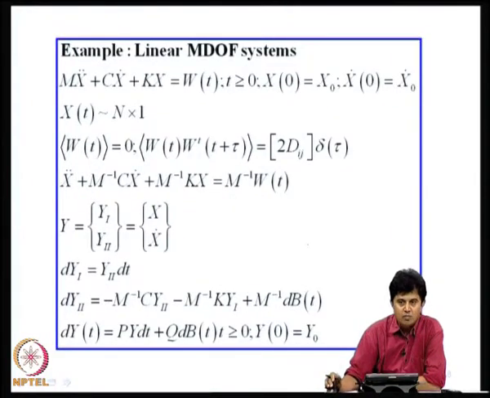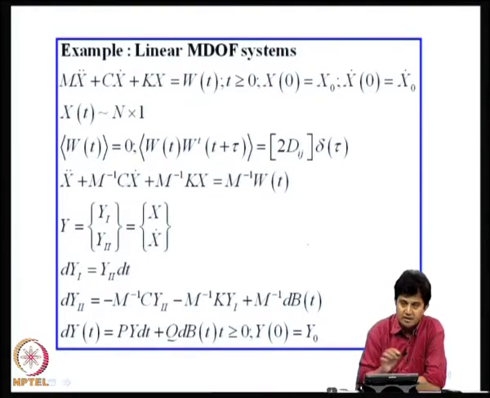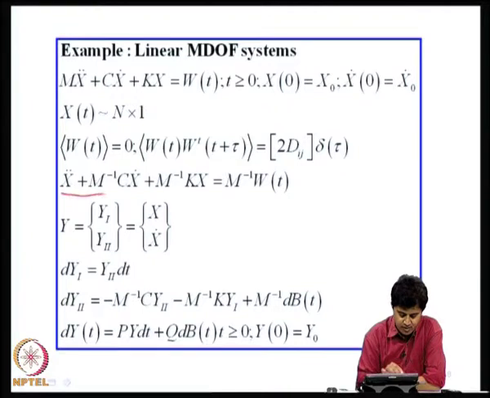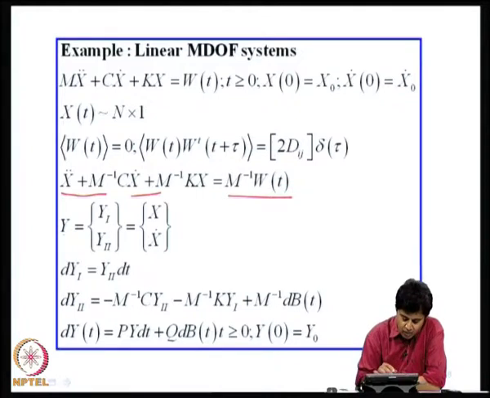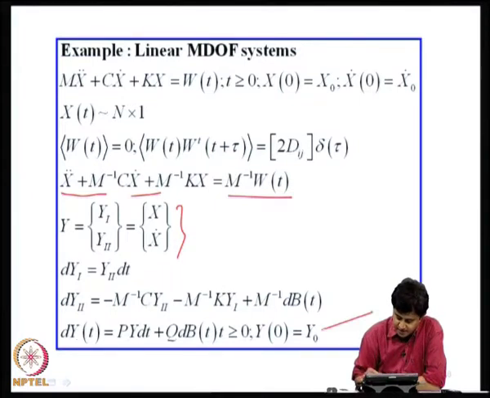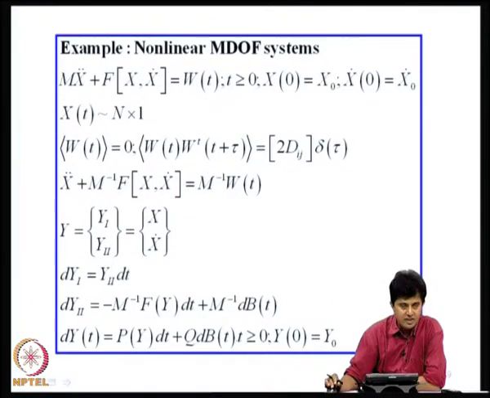Now, how about linear multi-degree of freedom systems? I have been talking about single degree of freedom systems. I can multiply this governing equation by M inverse and write it as x double dot, M inverse C x dot, M inverse K x and M inverse this. So, I can now introduce a 2n dimensional state space, y i and y double i, write an equation for them and cast it in the form of Ito's differential equation. The moment we put it in Ito's form, I know the solution is Markov and I can derive the governing Fokker-Planck equation.